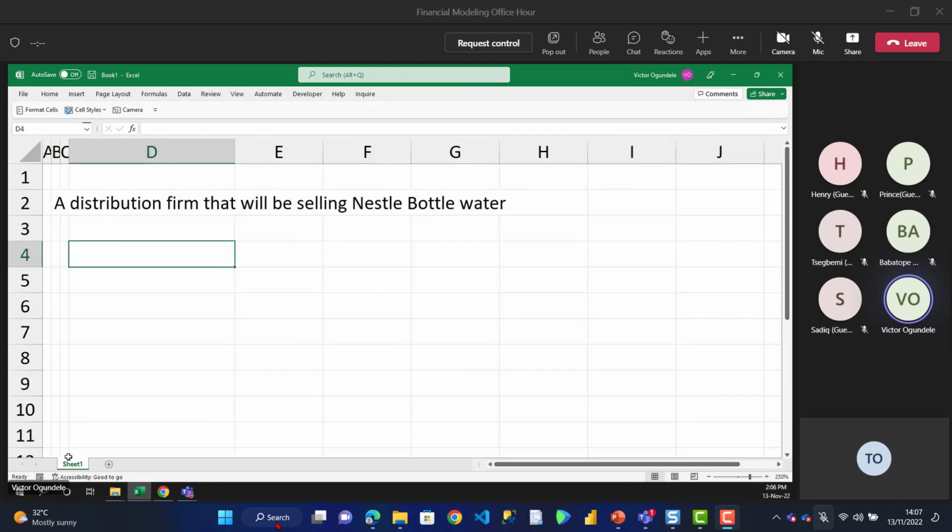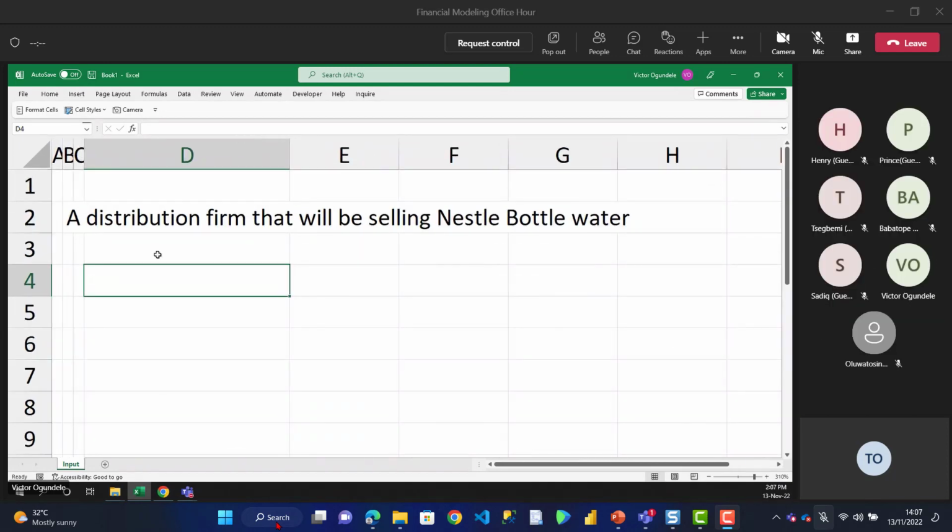So let me rename this worksheet. Should I call it? Let me call this our input. Yes, let's call this our input. Now, a company that will be selling Nestle bottled water.